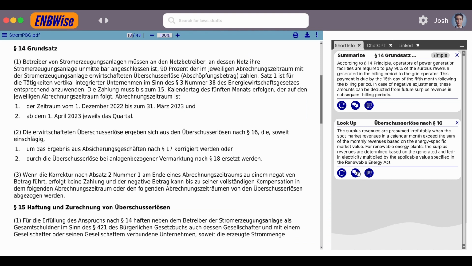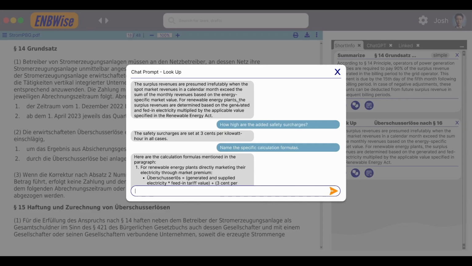For the lookup, of course, you can see the generated prompt as well. And when you click on the chat icon, you can see the answer from ChatGPT regarding the lookup feature for paragraph 16. If you have any further questions regarding this paragraph, of course you can use the chat. You can ask questions, you will get the answer for it based on the content provided in the law. Again, pretty intuitive, straightforward chat interaction, easy to understand for every employee. Just ask the question you have, you will get the answer for it.